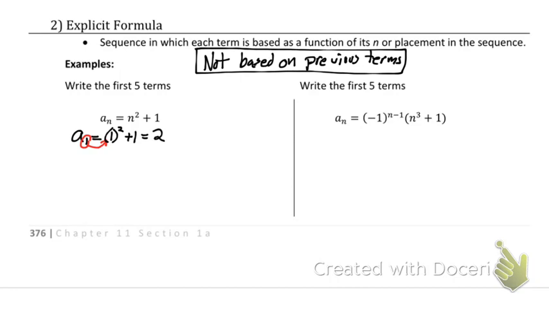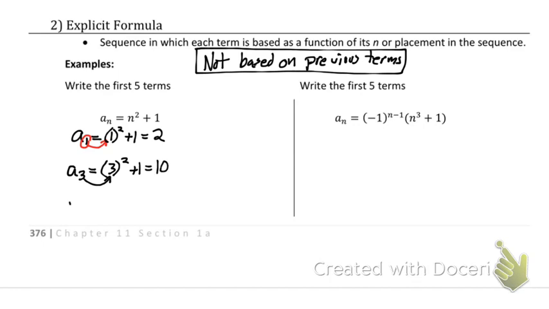I know it says find the first 5 terms, but I'm going to skip. I'm going to show you that we can just skip. So I could go ahead and find the third term. It's going to work the same way. I'm just going to take that 3 and plug it in for my n. So I have 3 squared plus 1, which is going to be 9 plus 1, which is 10.